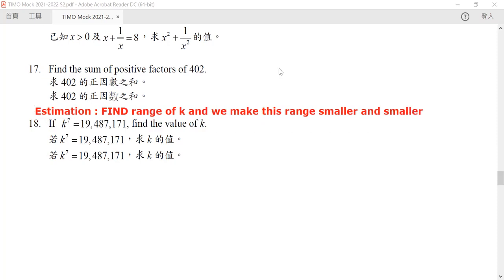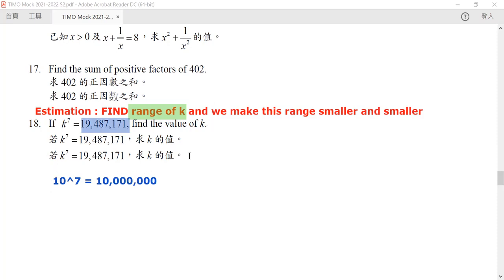So at the very beginning, we find a rough estimation of k. We find the range of k, and then make it smaller and smaller. Given this number, do you know what numbers which are a power of 7 will be bounding this 19 million number? I do know 2 numbers that bound them. The first number is 10 to the power 7, which is simple. It's just a 1 followed by seven 0s. Of course, this number will be smaller than k to the power 7.